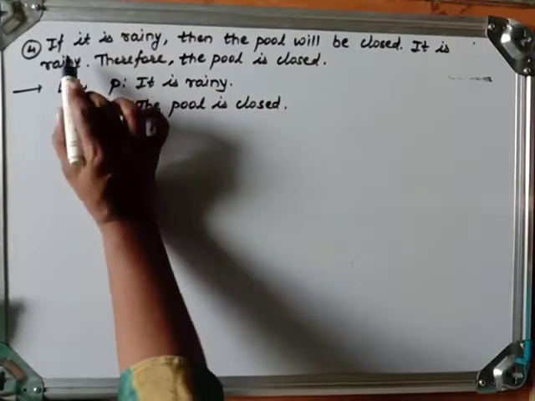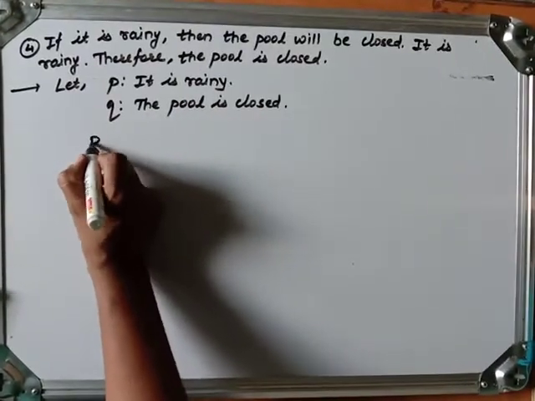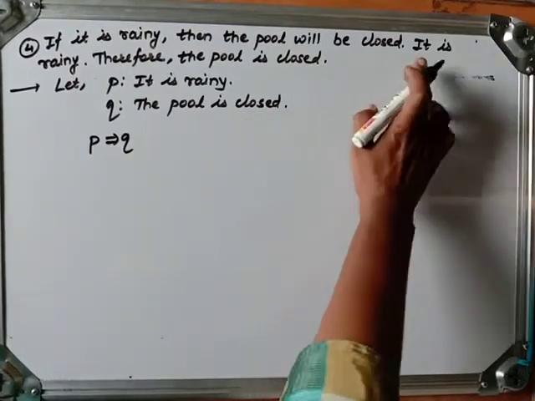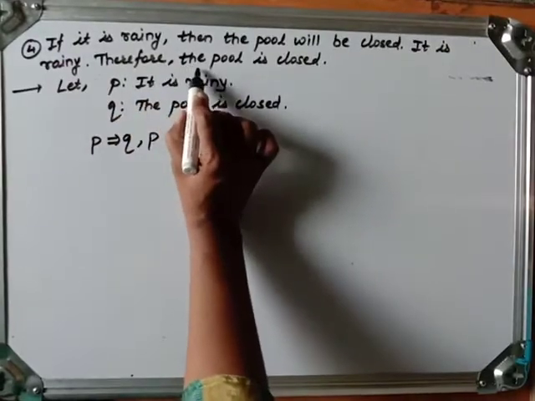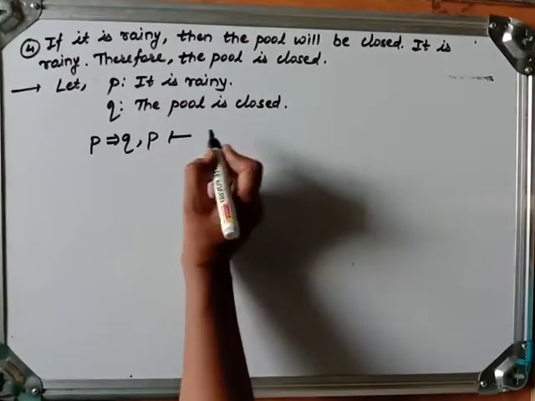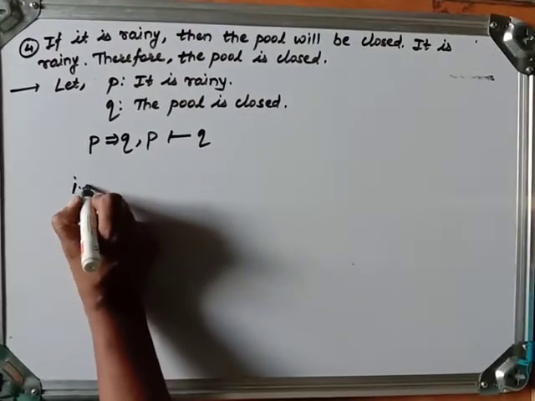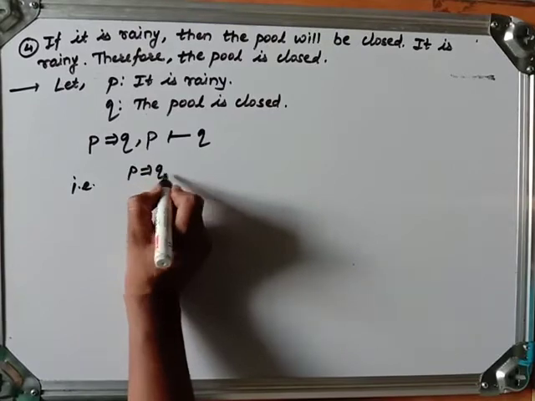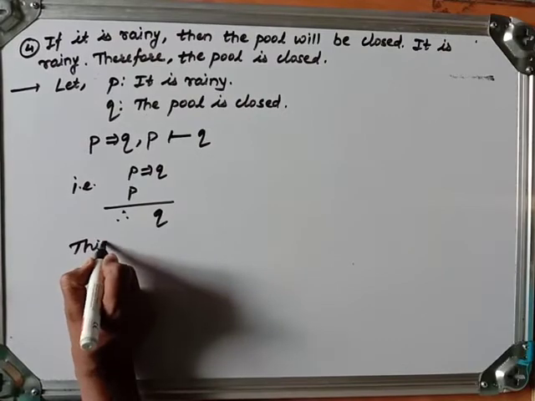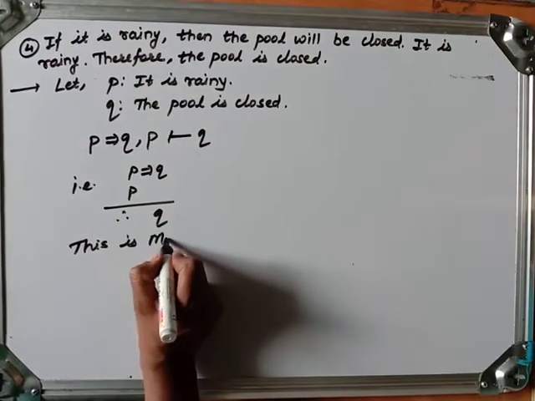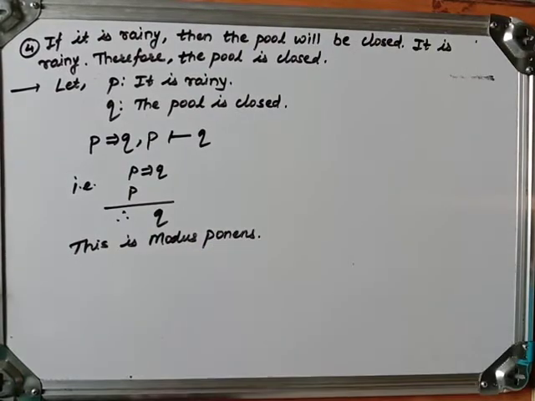The first statement says if it is rainy, then the pool will be closed, so we have P implies Q. It is rainy means P. Therefore, the pool is closed means Q. That is the same as P implies Q, P, therefore Q. This is modus ponens.